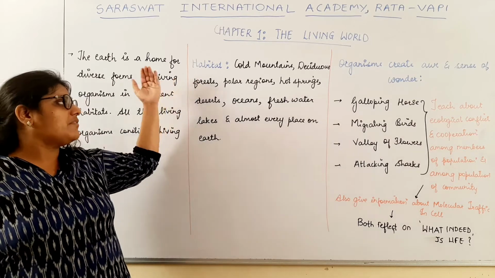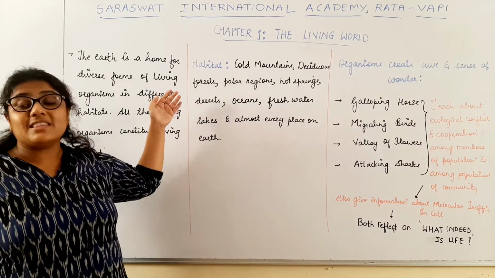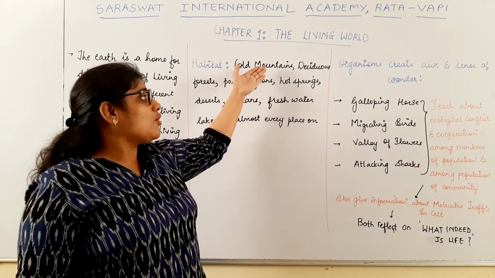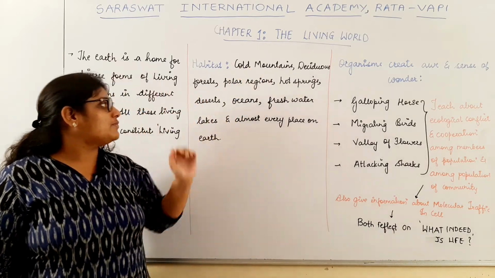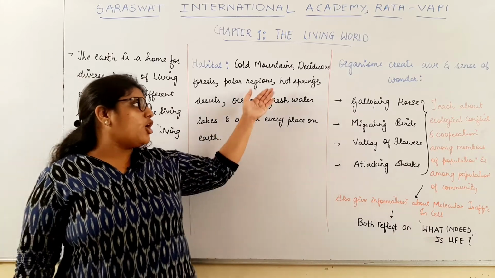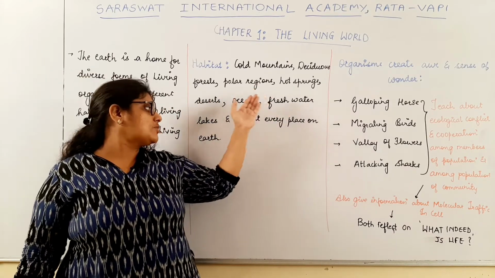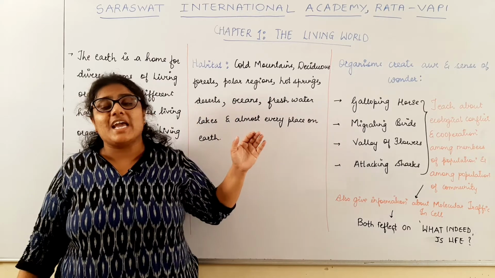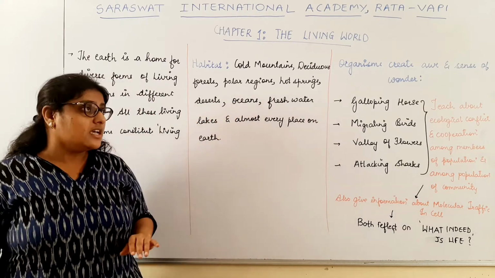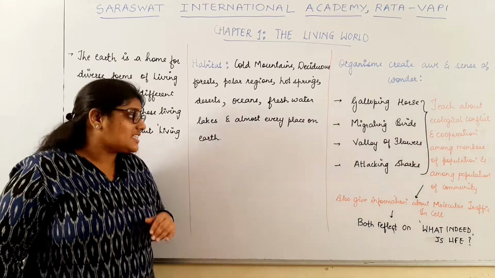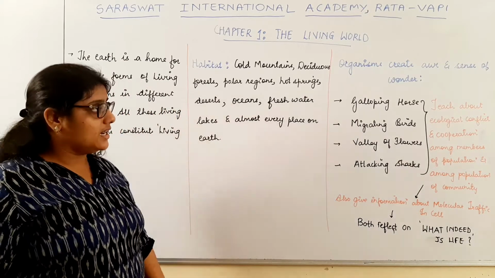Now which are the various habitats where these living organisms are found? These habitats are cold mountains, deciduous forests, polar regions, hot water springs, deserts, oceans, freshwater lakes, and almost every place on the earth. So basically the living organisms are present at almost any place on the earth.